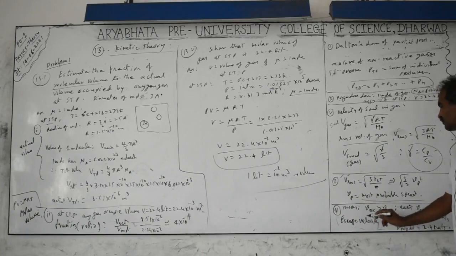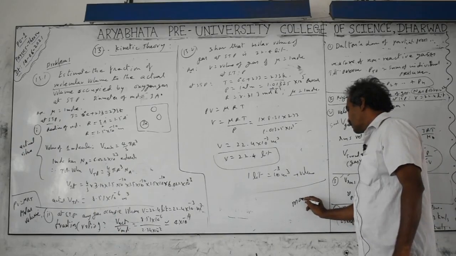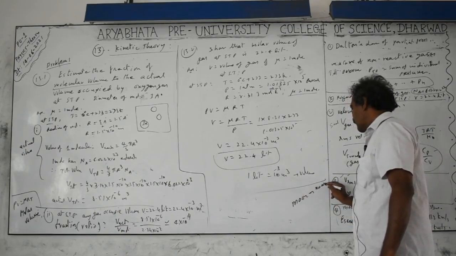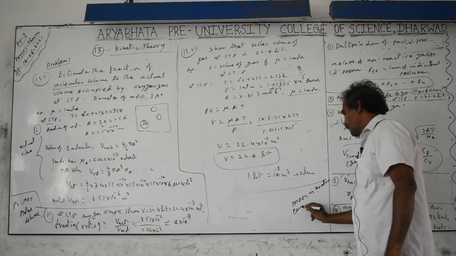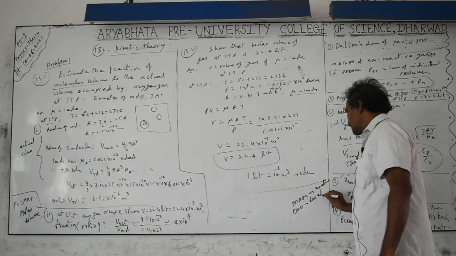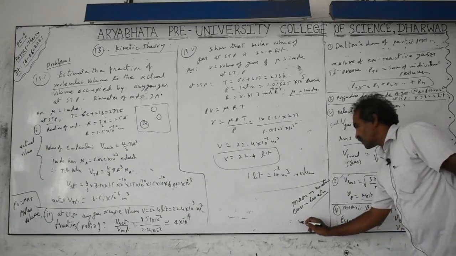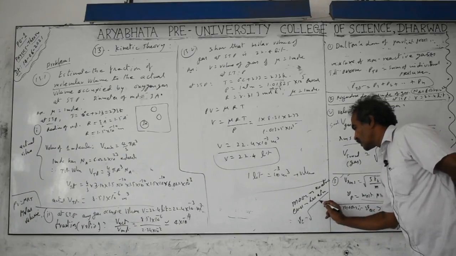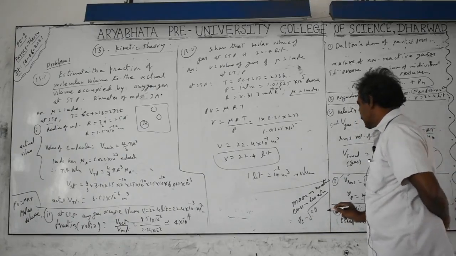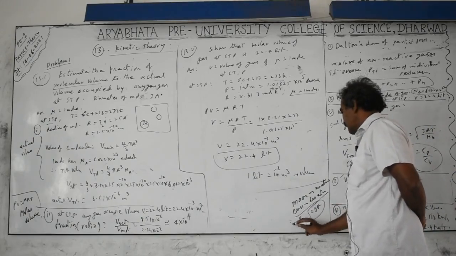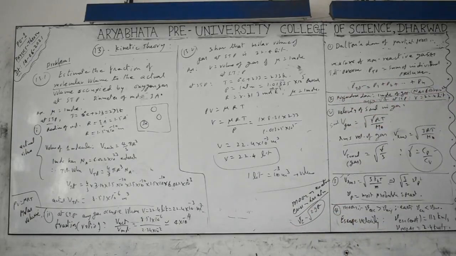Next is Earth and Moon. If you check, Earth has an atmosphere, but Moon has no atmosphere. Why does Earth have an atmosphere? Because Earth has a large size and its gravitational attraction is more. The escape velocity formula is equal to under root of 2gR, where R is the radius of the Earth and g is the acceleration due to gravity on the surface. By substituting the values, the escape velocity on the Earth is 11.2 km per second.